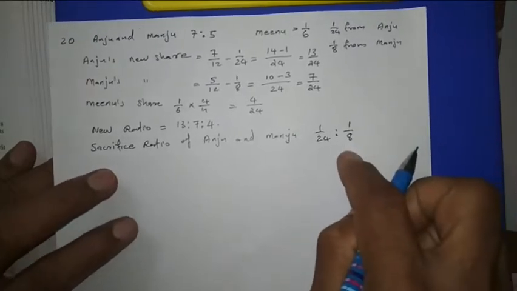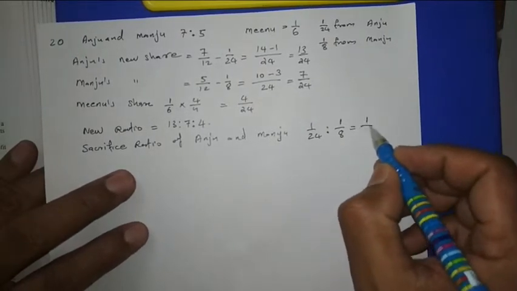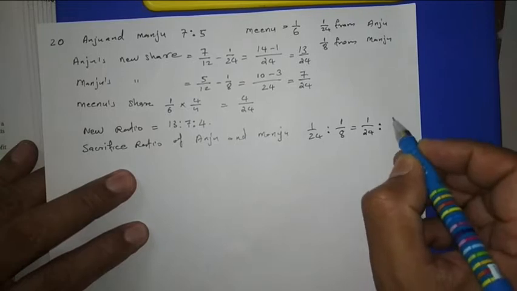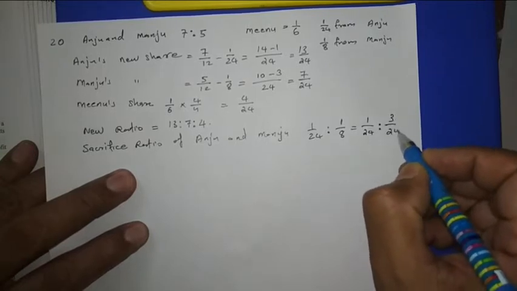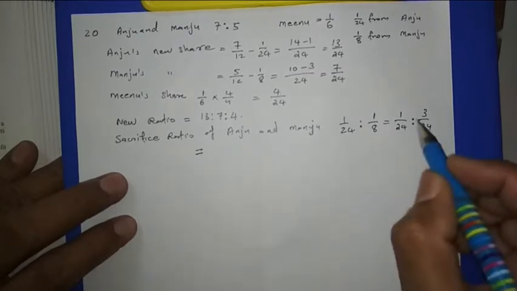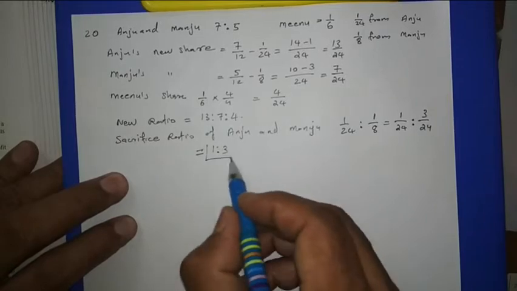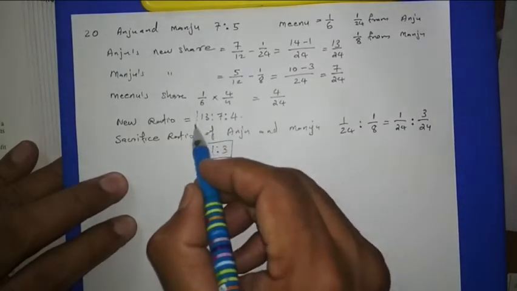We have to make a common denominator, then it will come 1 by 24 is to 3 by 24. So the sacrificing ratio will be 1:3. This is the sacrificing ratio and this is the new ratio.